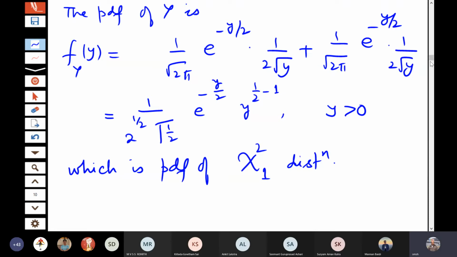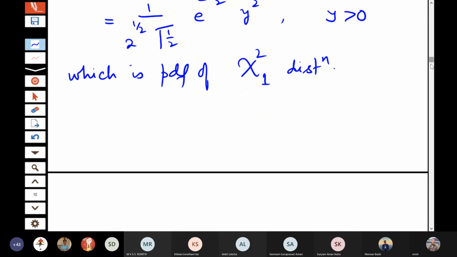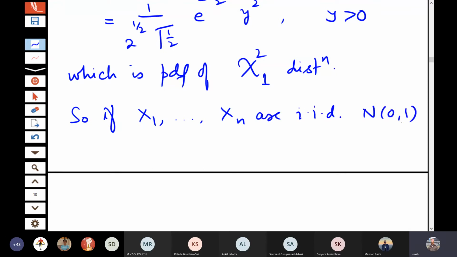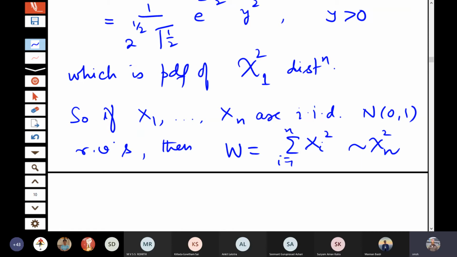Now if x1, x2, xn are independent and identically distributed normal 0, 1 random variables, then w, that is equal to sigma xi square, will follow chi-square n, because each of x1 square, x2 square, xn square is chi-square 1, and because of the additive property it becomes chi-square n. Is this statement clear?